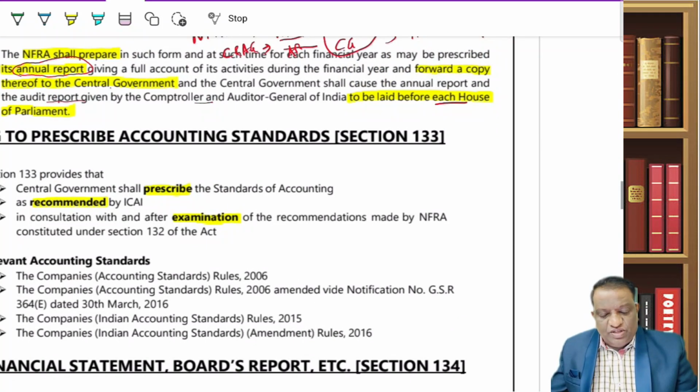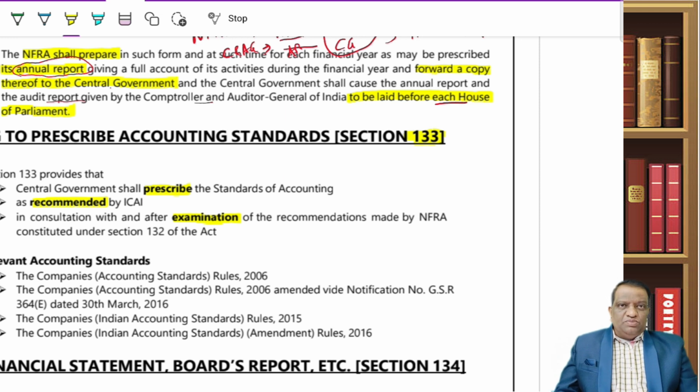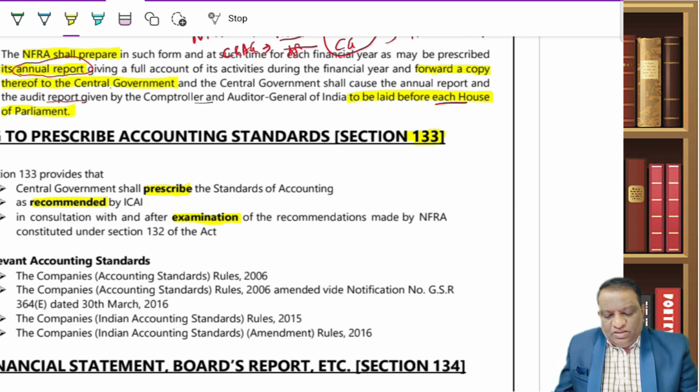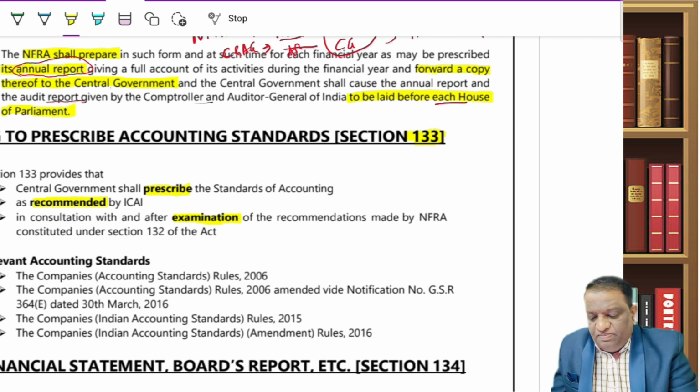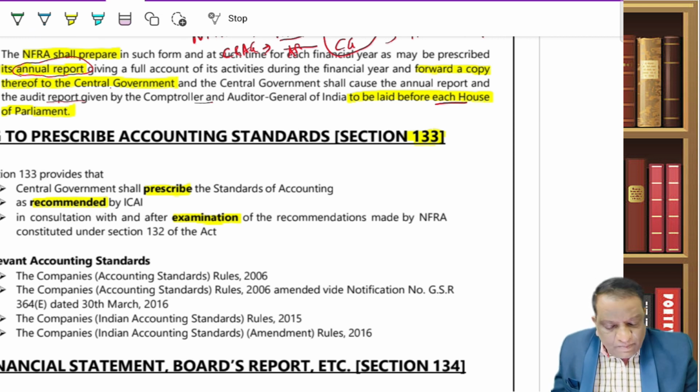Now let's move further. The central government prescribes accounting standards under section 133. Not very important. That is how our accounting standards come into the picture. Now it is mandatory, but who is making it? Who is recommending it? Who is authorizing it? The order that you need to see is, first ICAI will prepare this.